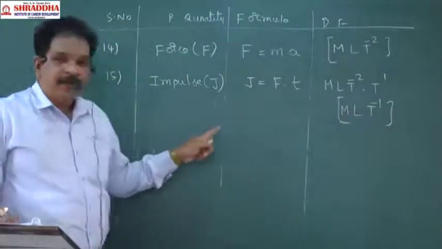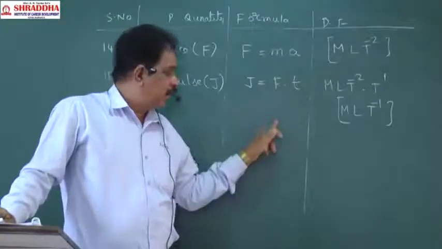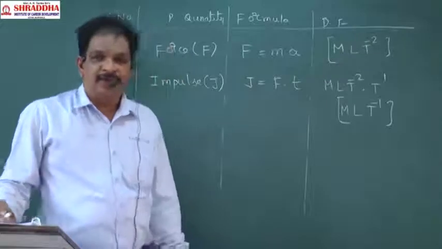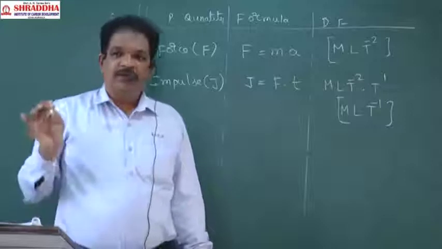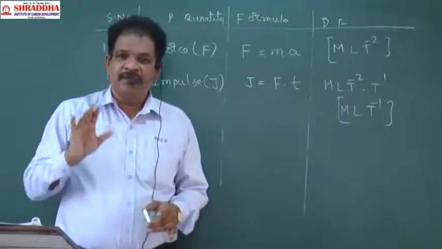Like this, I am saying 90 quantities are there. Around 2 lectures will be required to write each and every dimensional formula. You have to memorize those dimensional formulas.